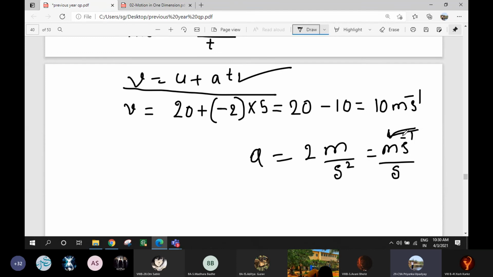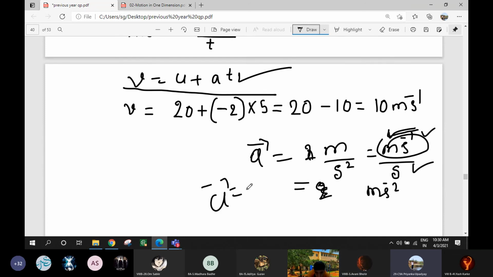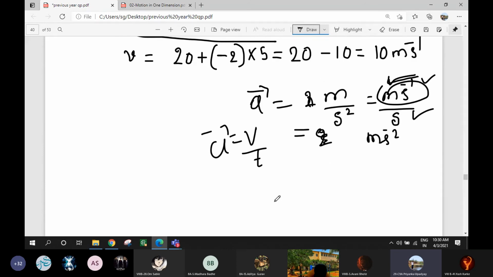If the velocity is increasing with respect to time, then it would be acceleration. But the unit we write is meter per second square. How does this meter per second square come? It is because acceleration is velocity by time.